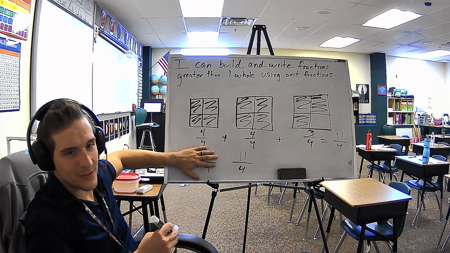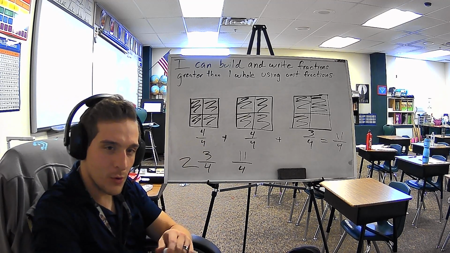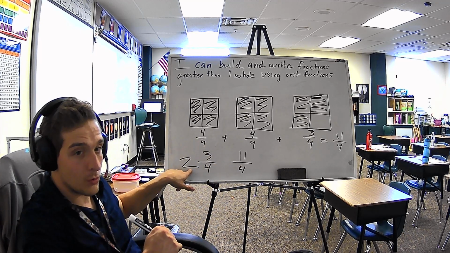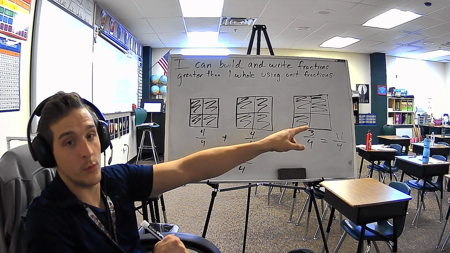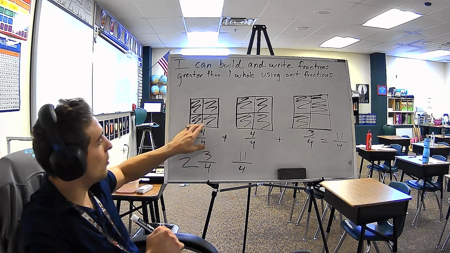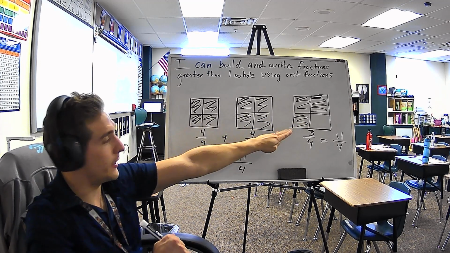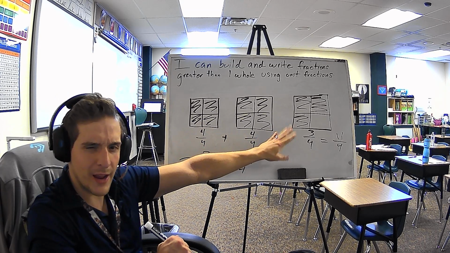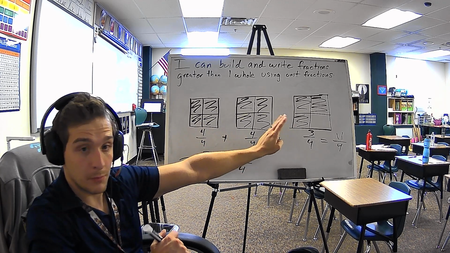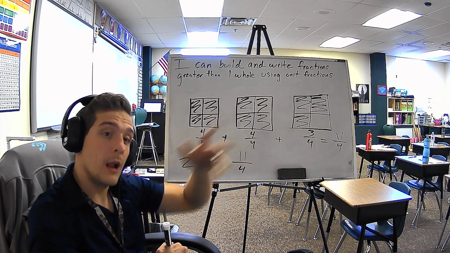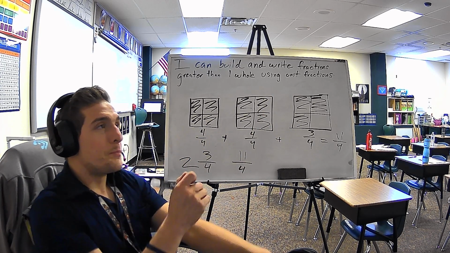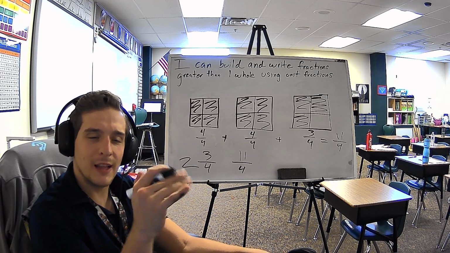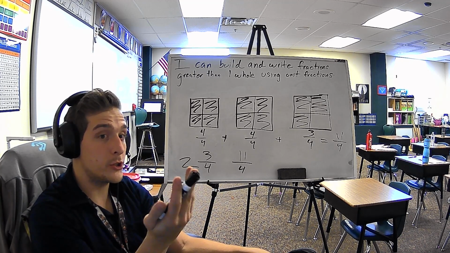Not going to be asking for this too much. I just wanted to let you guys know 11/4 means I have 2 wholes and 3/4 of another one right here. So 2 wholes, 1, 2, and then 3/4 of a third one. Do I have a full third one yet? No. But I have 3/4 of one. That's what that means. The hardest part about this one is just recognizing that the top number can be larger